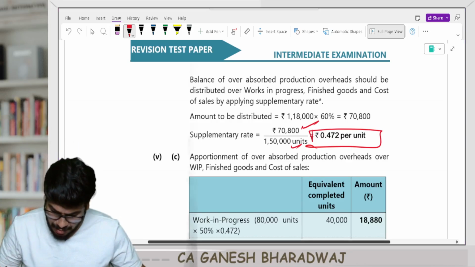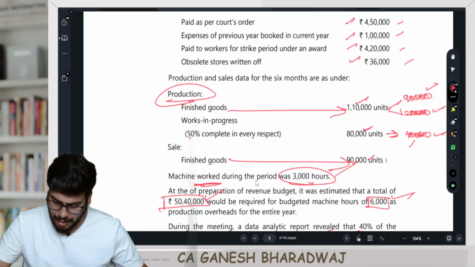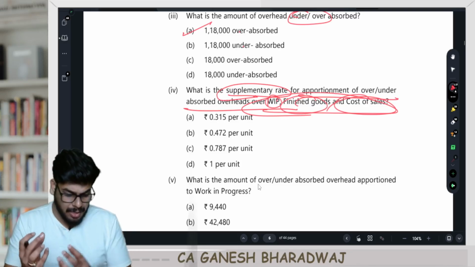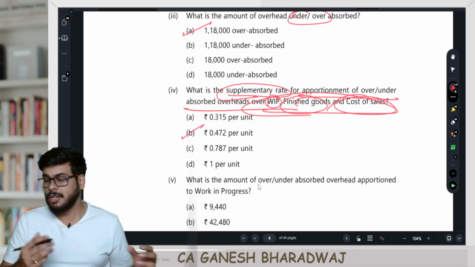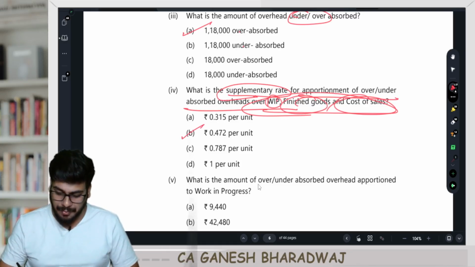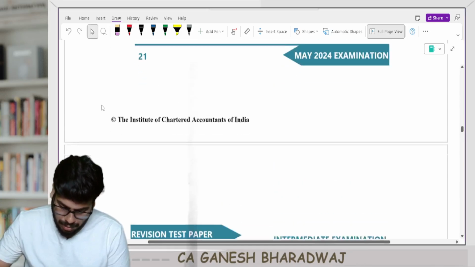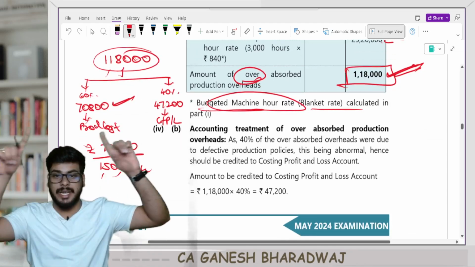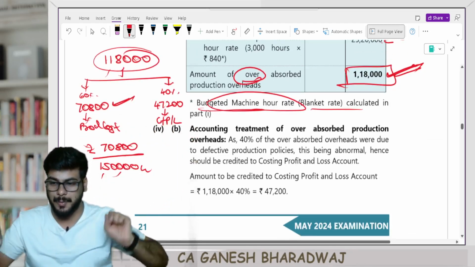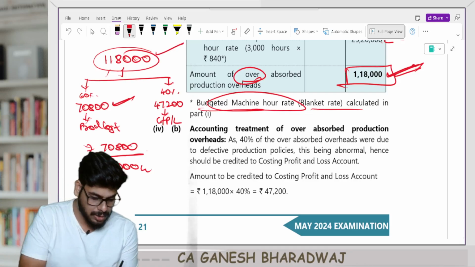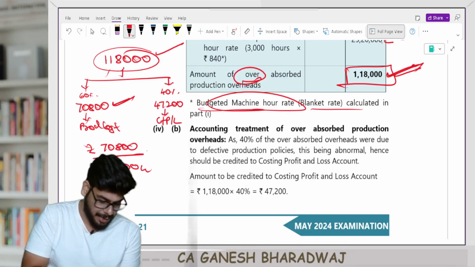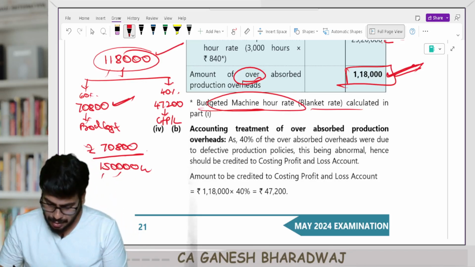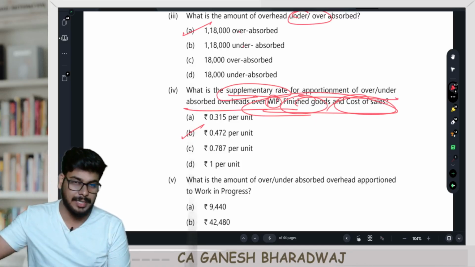Look, the options that they will give you are highly misleading. They will be very, very close to the correct answer. Clear with this? So they know where you will make a silly mistake. For example, some students, on this 1,18,000, instead of segregating it into product cost and period cost, will directly do 1,18,000 divided by 1,50,000. If you do that, you will get an answer of 0.786, or 0.7866, 0.787.